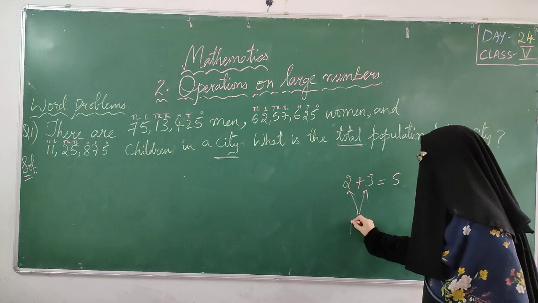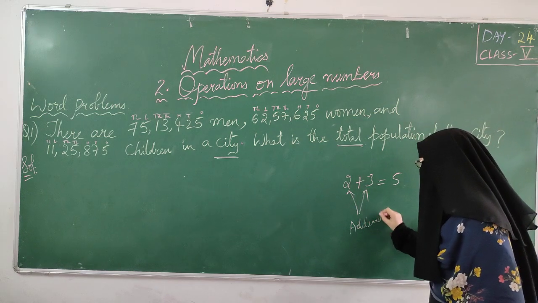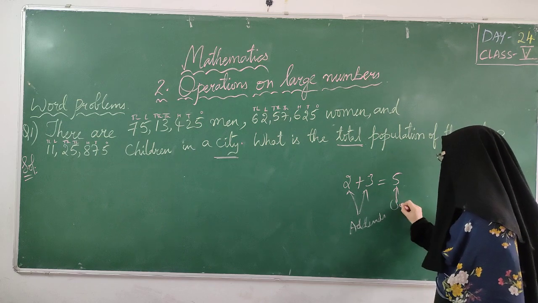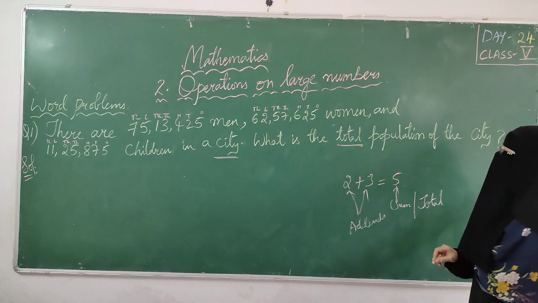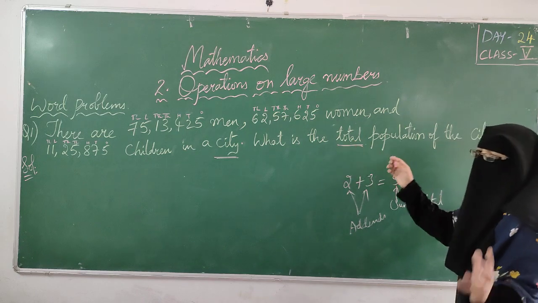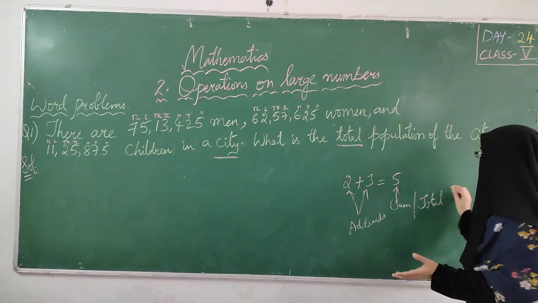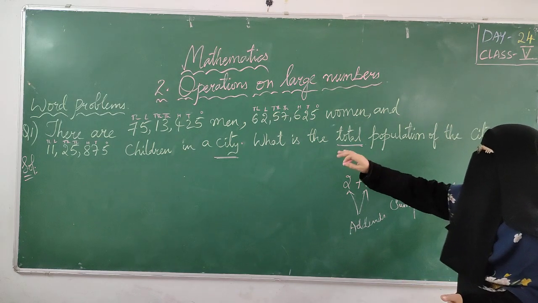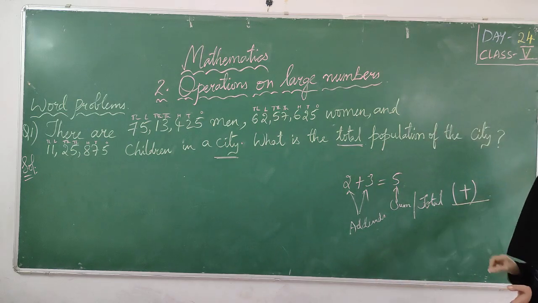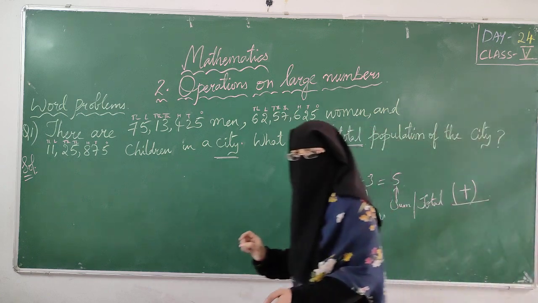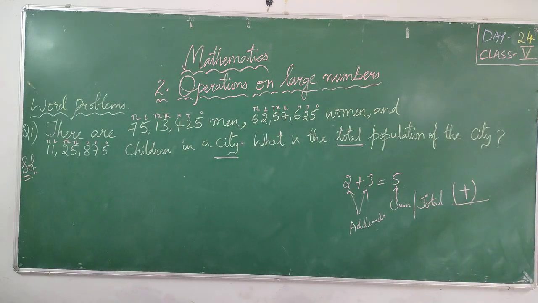See, 2 plus 3. What do you call these? Addends, right? The result of addition is the sum. We already learned that. Or we can say total. If they give you in the question what is the total, it means you have to find all, right? So you have to do addition. If they say all the number of students are, if they say it like that also, you have to do addition only. So here, what is the total population of the city?